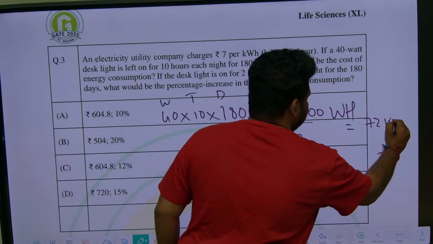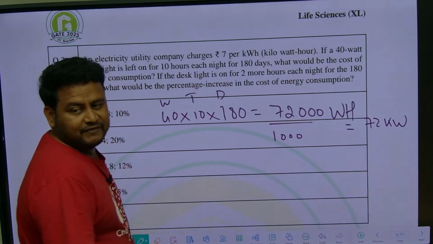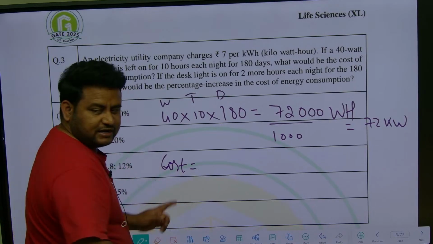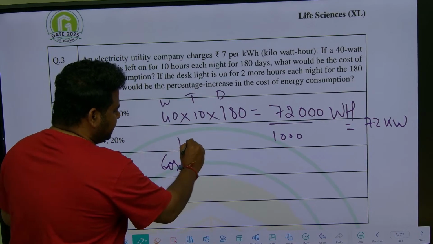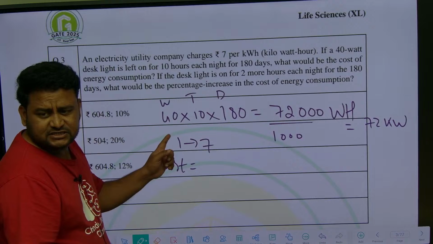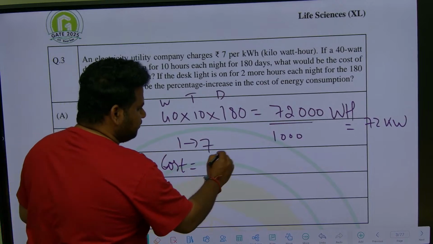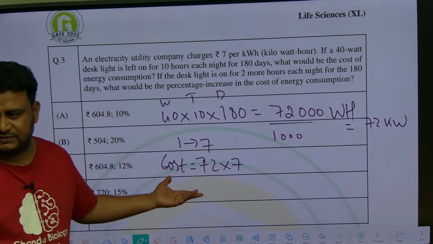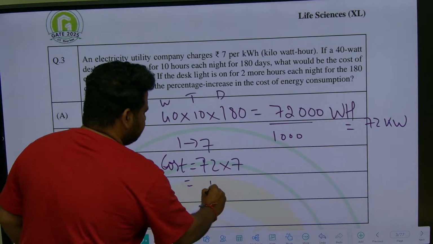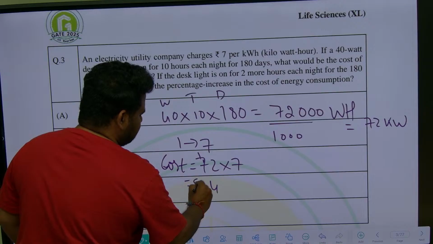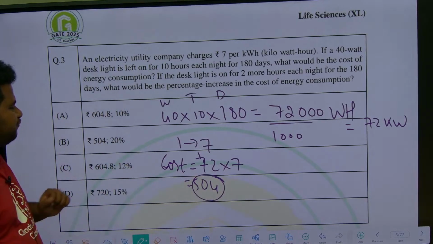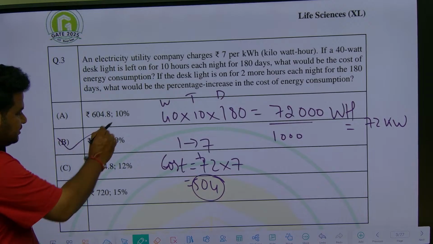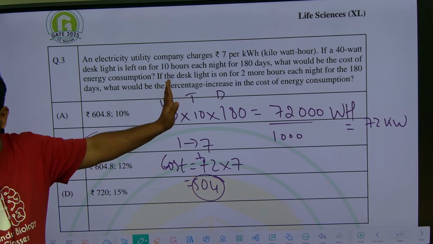72 kilowatt. So cost will be how much? For 1 kilowatt hour how much is it? 7. So for this much it will be 72 into 7. 7 2s are 14, 7 7s are 49 plus 1, 504. So 504 is the answer. Which option is having 504? This is the answer. Second question, what are they asking? Observe carefully.